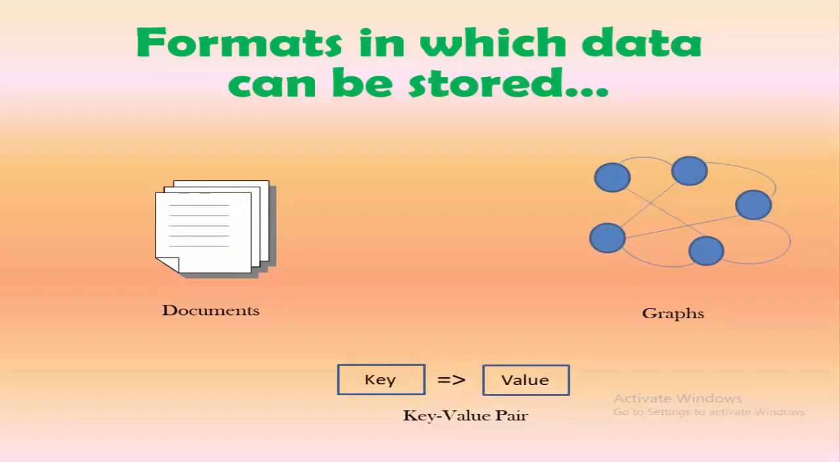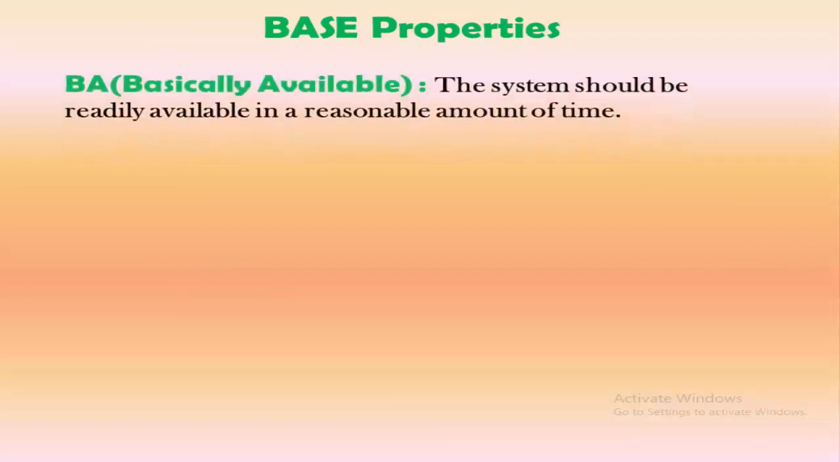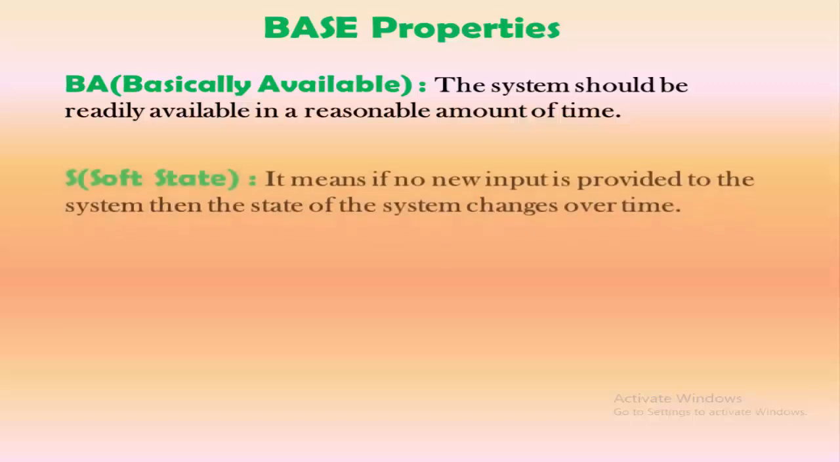As in the case of SQL, we were following the properties called ACID properties. Now in the context of NoSQL, we follow the BASE properties. Now what is the BASE property? Firstly, we'll start with the term BA, that is basically available. The system should be in a readily available state in a reasonable amount of time, and that is called: the system is basically available.